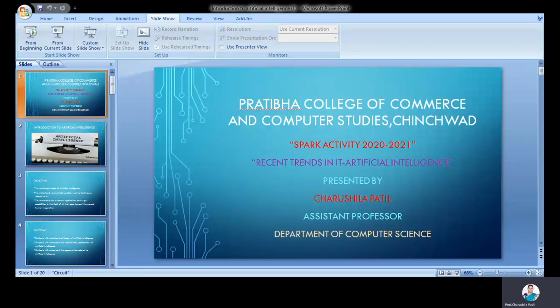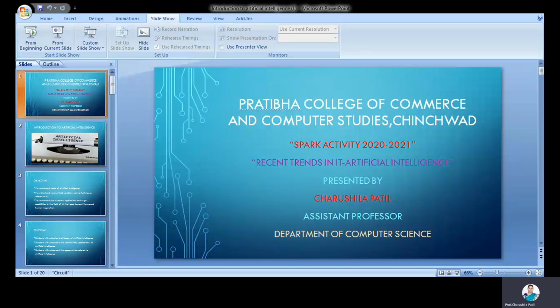Now the next part is the AI technique. To solve any problem in the real world, we require some technique. AI problems are our daily routine problems. If you want to solve any problem, then we require some technique to solve that particular problem. In AI, there are three main important techniques involved: search, use of knowledge, and abstraction.